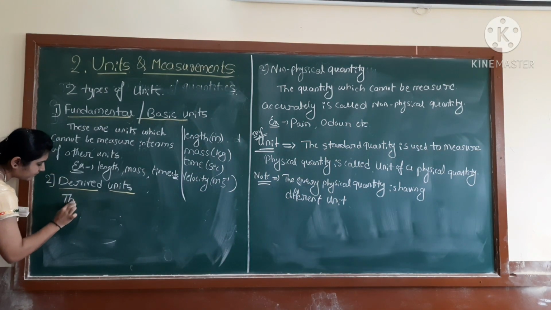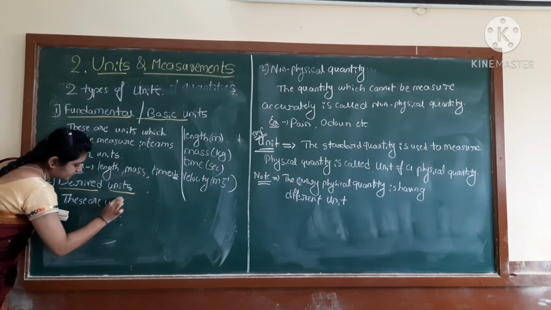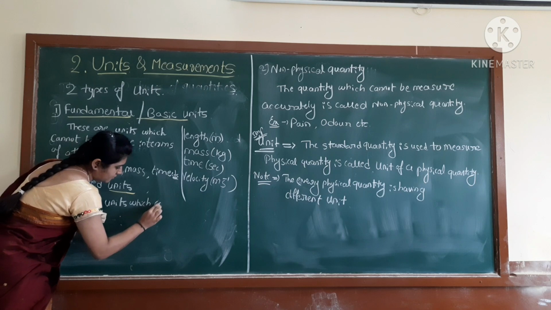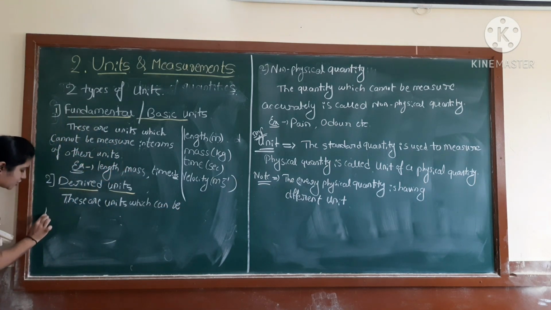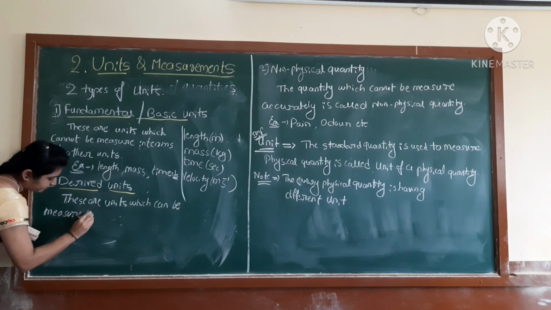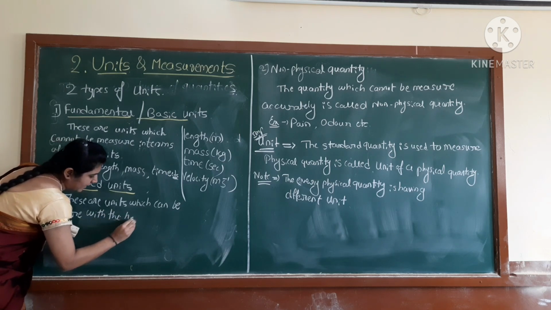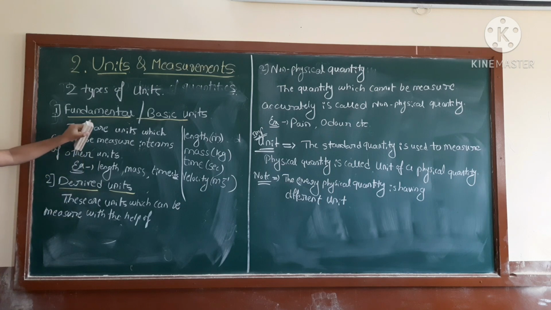These are units which can be measured with the help of these units.